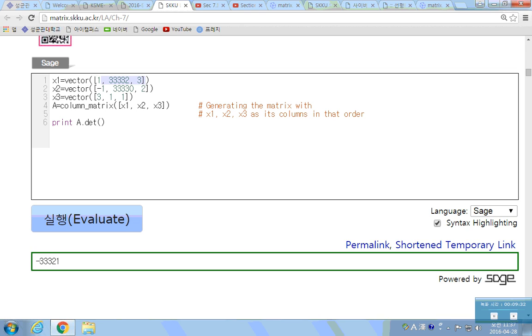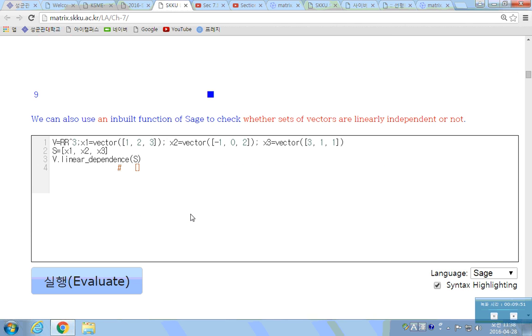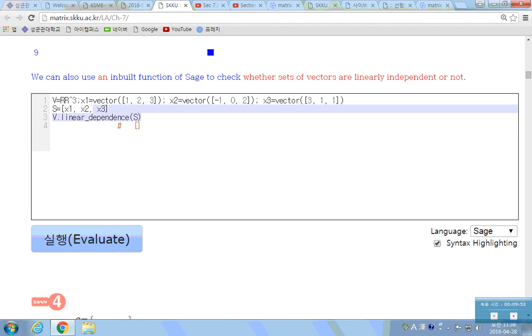If we have four vectors in R4, then we can do the same thing. If we have n vectors in Rn, then we can do the same. So the same approach can be used for any n vectors in Rn. So you can check it. Also, there is another command that asks you whether it is a linearly dependent set of vectors or not.